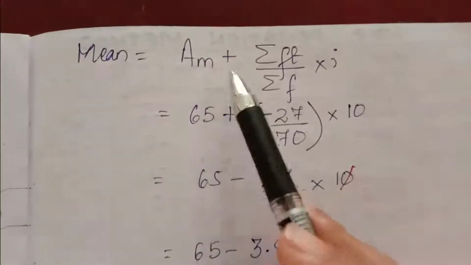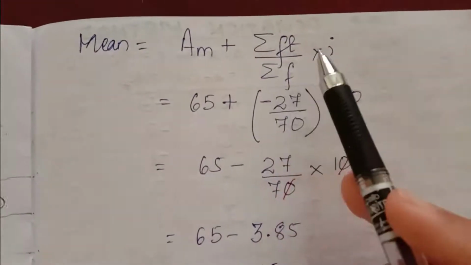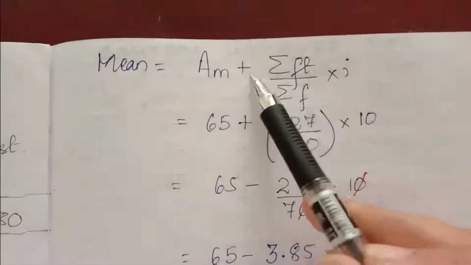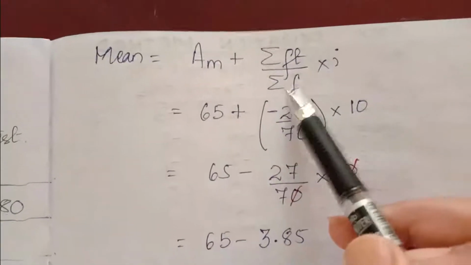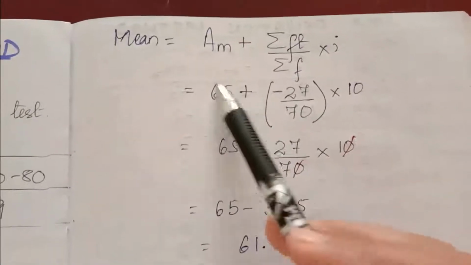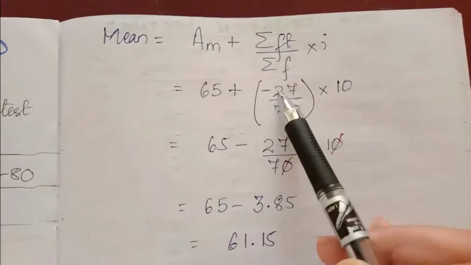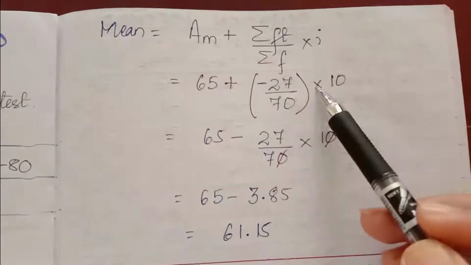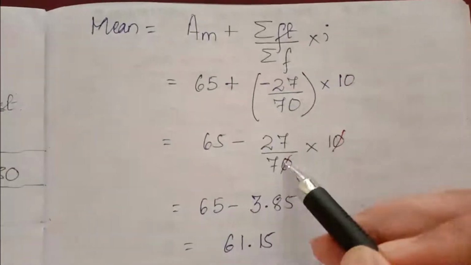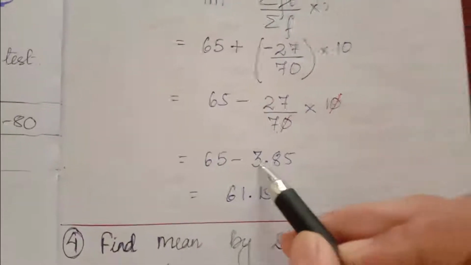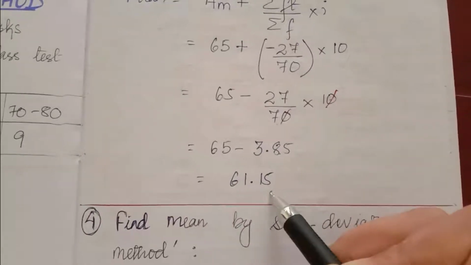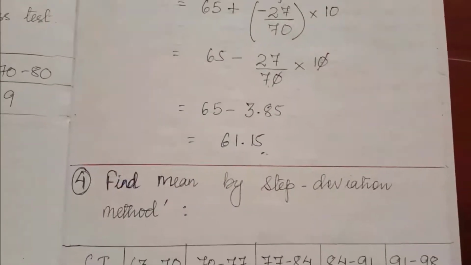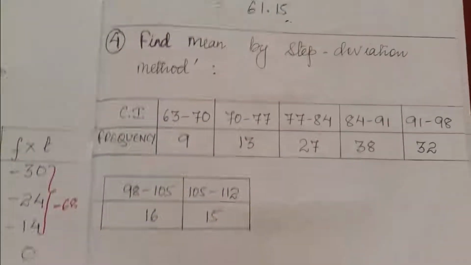Now your formula is a little different. For the mean, AM plus summation FT by summation F into I. In the shortcut method it was AM plus summation FD by summation F, but here it is summation FT by summation F into I. Assumed mean is 65, summation FT is minus 27, summation F is 70, into 10. So plus into minus, minus. You cancel this. 27 by 7 is 3.85. So 65 minus 3.85 is 61.15. So we got the same value as in the shortcut method also. Okay. Now one more question we will do.